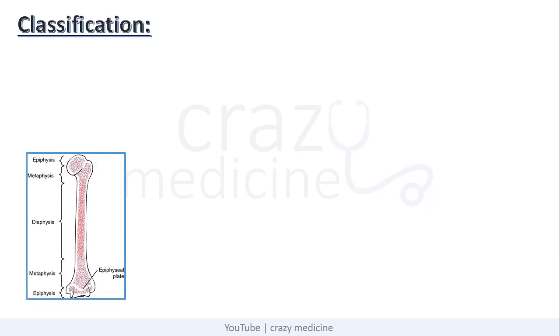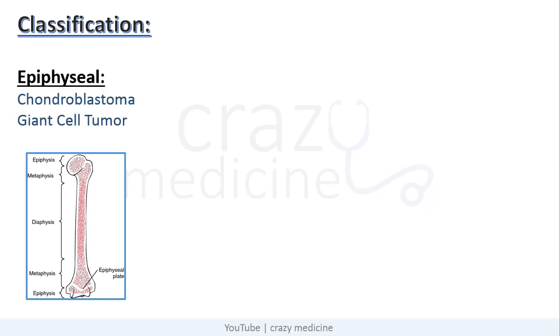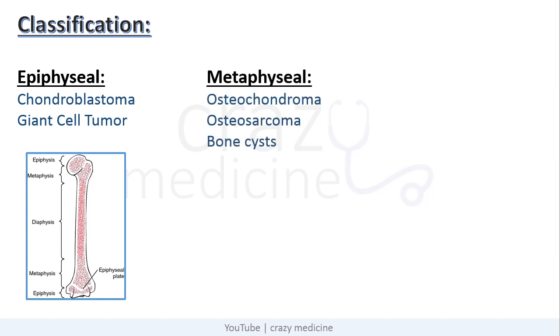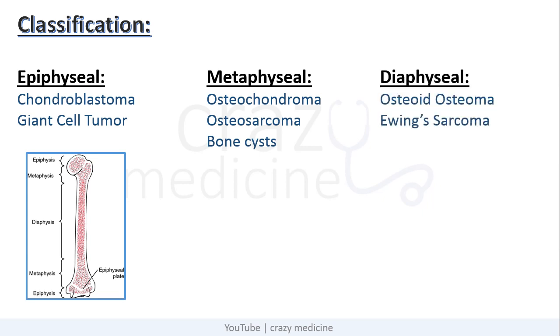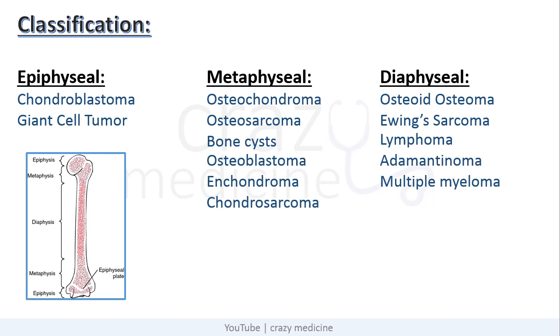For this particular video, we have divided tumors into three types, which are epiphyseal tumors, metaphyseal tumors and diaphyseal tumors. First of all, epiphyseal tumors are chondroblastoma and giant cell tumors. Then metaphyseal tumors are osteochondroma, osteosarcoma and bone cysts. And diaphyseal tumors are osteoid osteoma and Ewing sarcoma. There are some other metaphyseal and diaphyseal tumors, but we will discuss only the important ones for NEET PG.